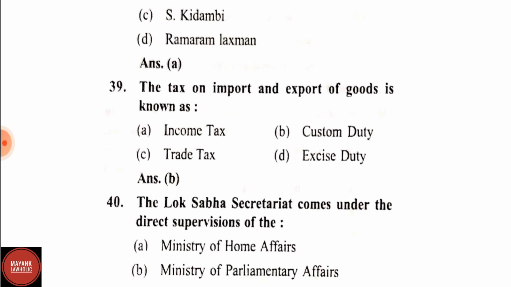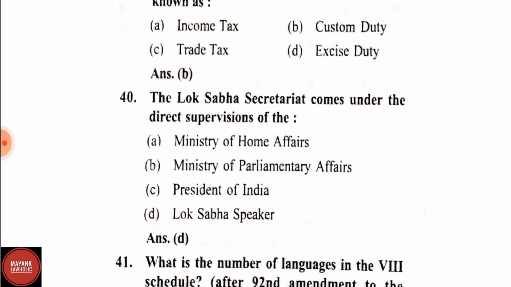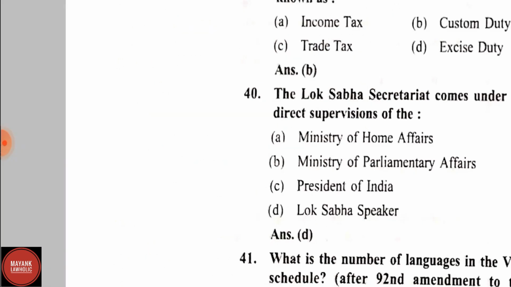Question number 39. The tax on import and export of goods is known as income tax, custom duty, trade tax, excise duty. Correct answer is custom duty. Question number 40. The Lok Sabha Secretariat comes under the direct supervision of Ministry of Home Affairs, Ministry of Parliamentary Affairs, President of India, Lok Sabha Speaker. Correct answer is Lok Sabha Speaker.